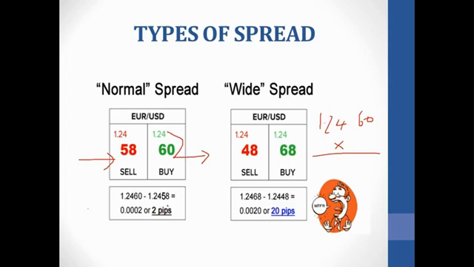That is what I've taught you guys. To make it very easy, just take the last two digits of the ask minus the last two digits of the bid, and it's going to give you the amount of spread. You are seeing pips. Don't worry, we are going to talk about pips separately. So now 60 minus 58 is going to give you 2. So this is a very low spread, very low fee, which you want to be going for.